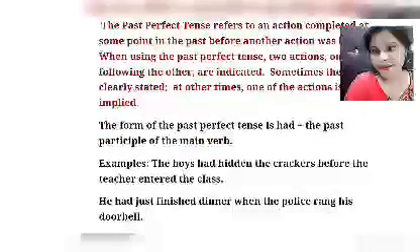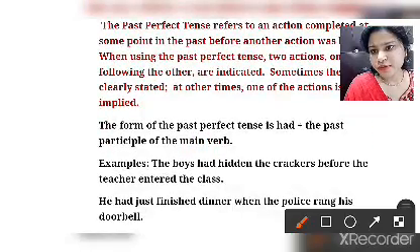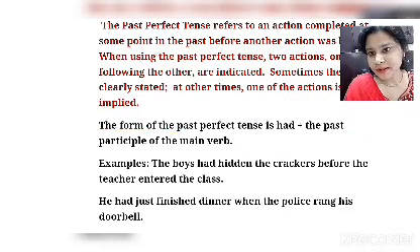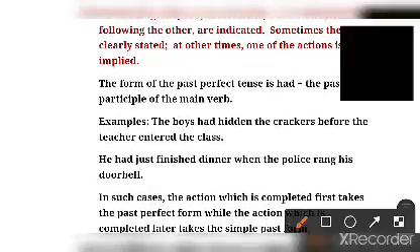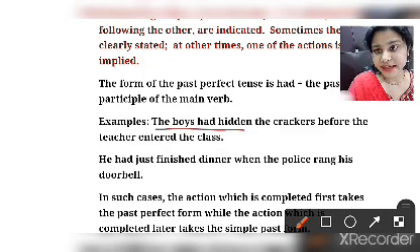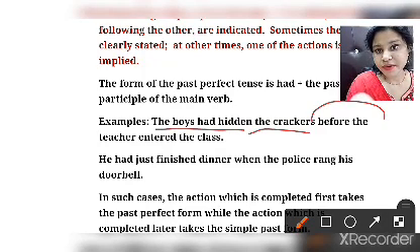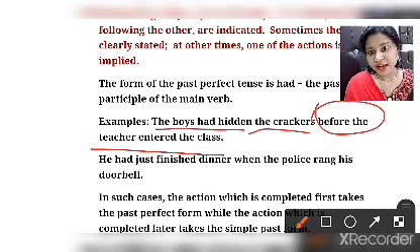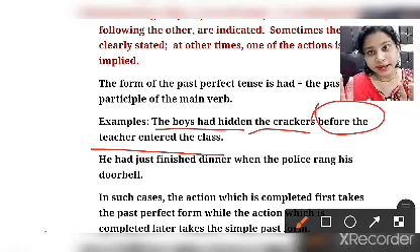To form the past perfect tense we use had and the second form, as I explained in the table. The boys had hidden the crackers before the teacher entered the class. There are two actions. Before the teacher entered the class, the boys had already hidden the crackers.